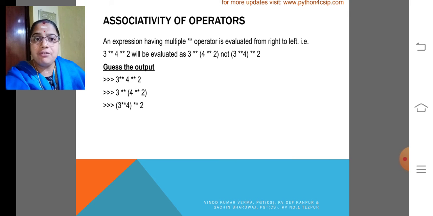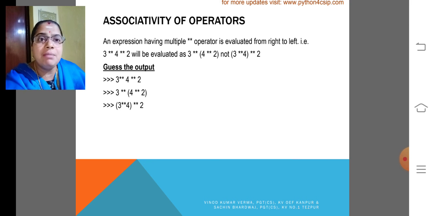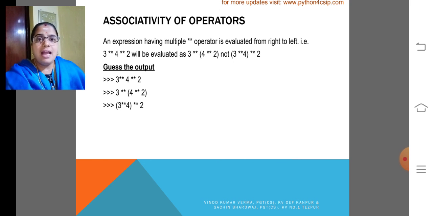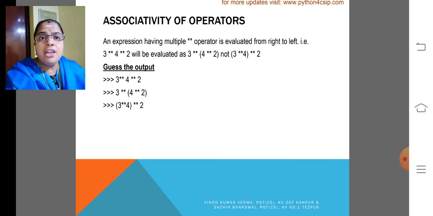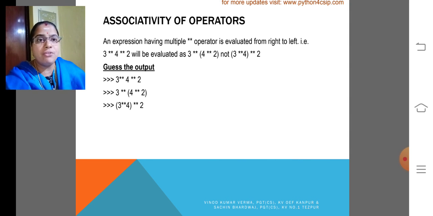3 exponent 4 exponent 2. So how does the evaluation happen? An expression having multiple exponent operators is evaluated from right to left. That is, 3 exponent 4 exponent 2 will be evaluated as 3 exponent (4 exponent 2), not (3 exponent 4) exponent 2.